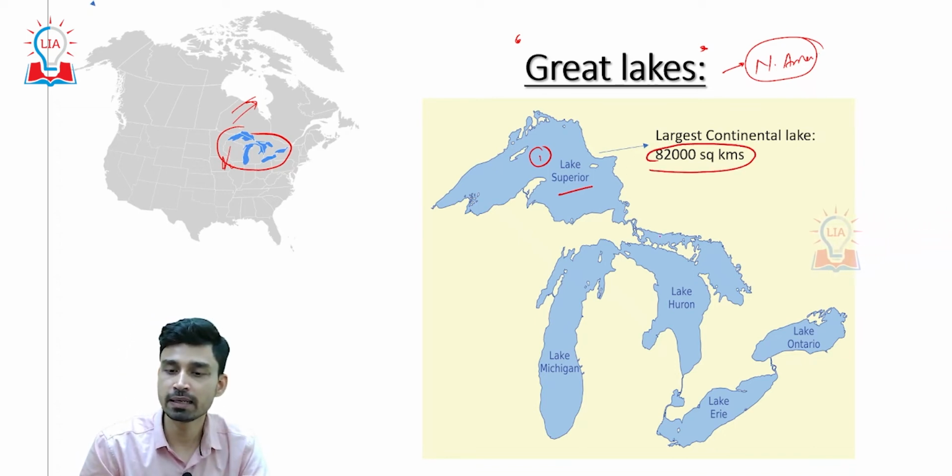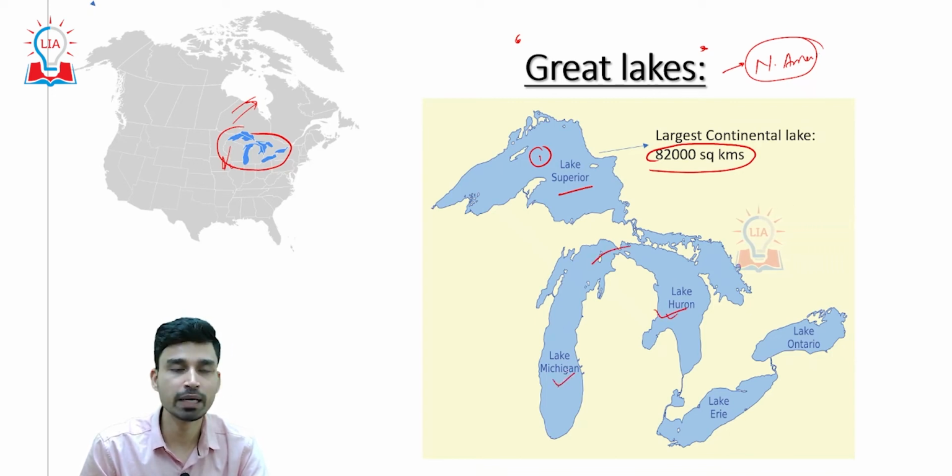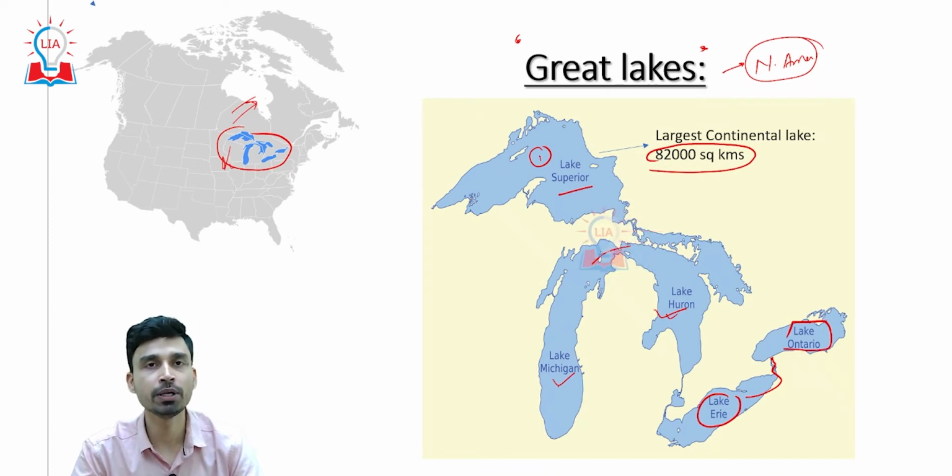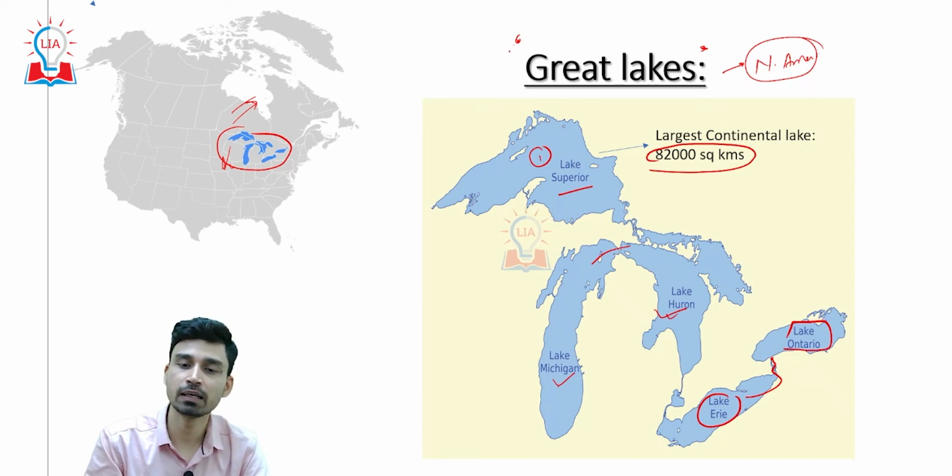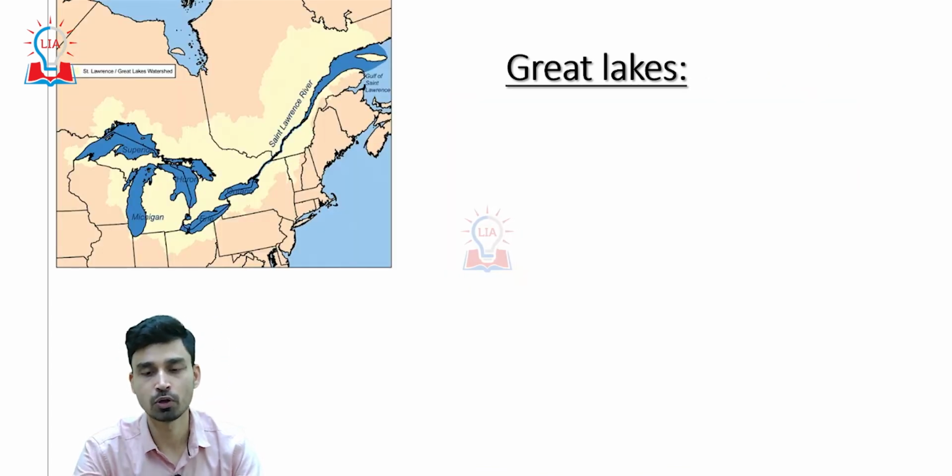Lake Superior is connected to another lake called Lake Huron. Lake Huron is connected to Lake Michigan, then Lake Huron is also connected to Lake Erie, and then Lake Erie is connected by a small passageway to Lake Ontario. So, Superior, Huron, Michigan, Erie and Ontario, these 5 lakes collectively make up the Great Lakes region of North America.